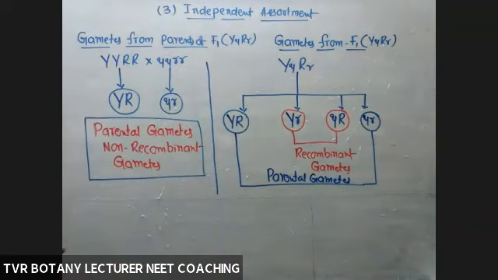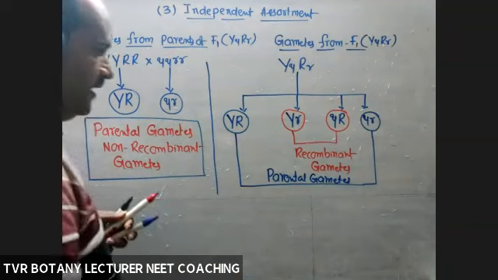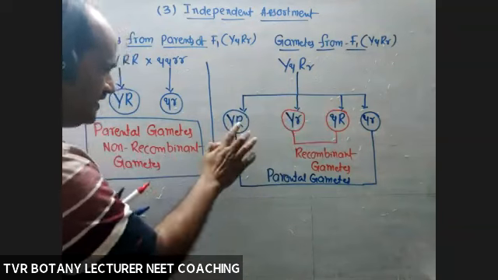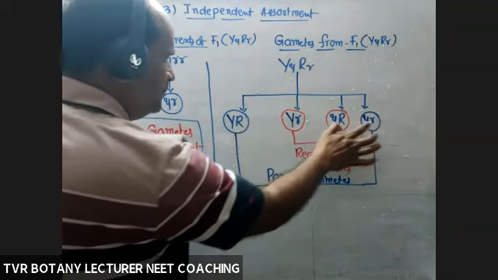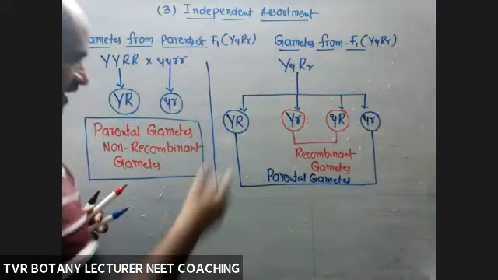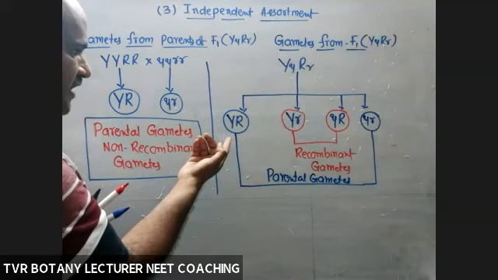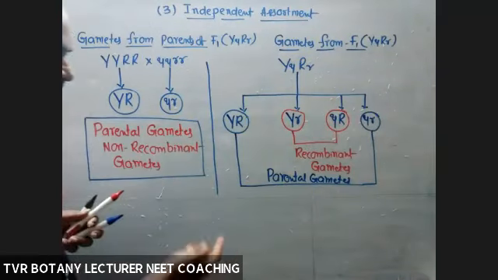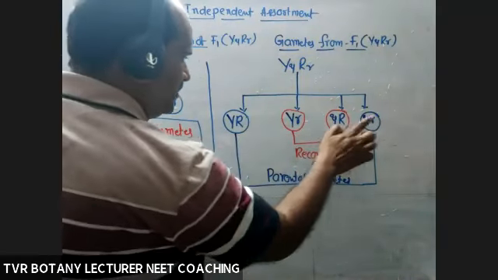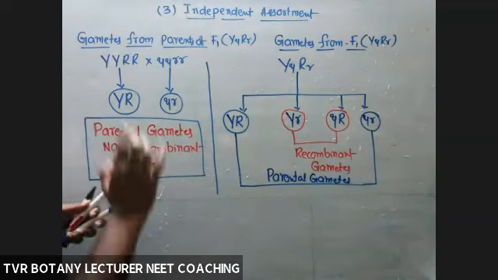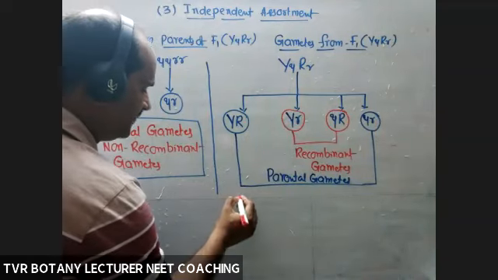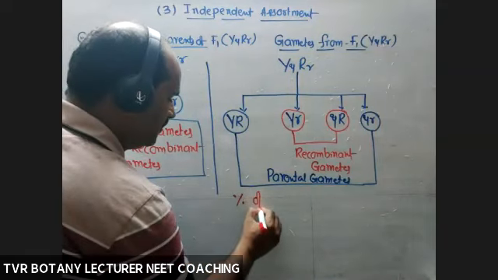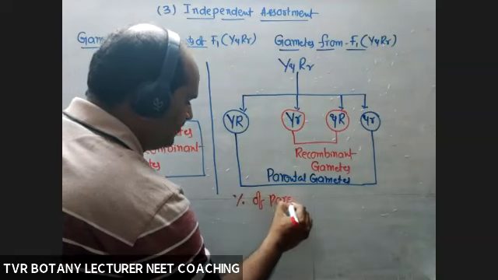Now, what about the percentage of recombinant gametes and parental gametes? Out of 4, how many kinds are there? Here, 1, 2, 3, 4 kinds. Out of 4 kinds, the probability of each individual one is 1 by 4, 1 by 4, 1 by 4, 1 by 4, that is 25%, 25%, 25%, 25%. Now the question is, what about the percentage of parental gametes?